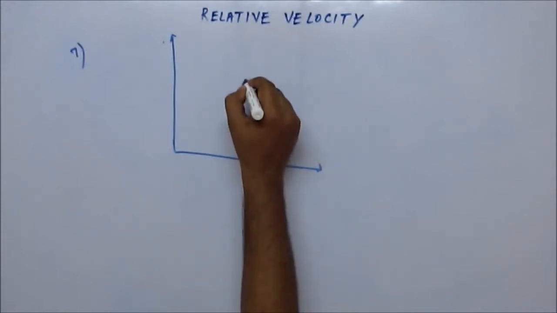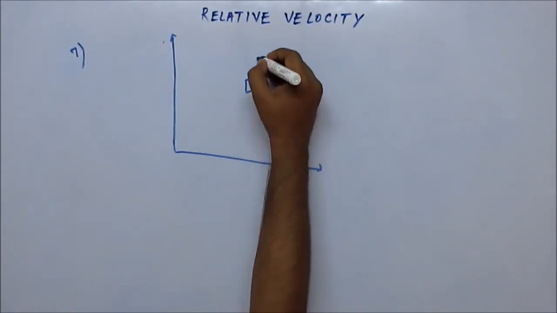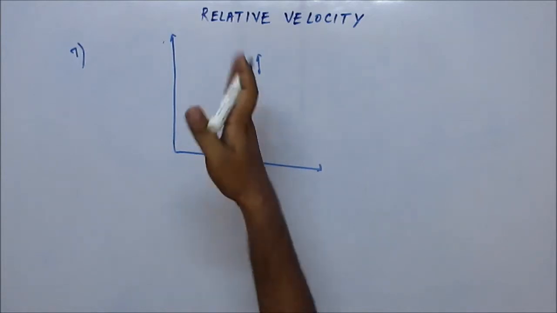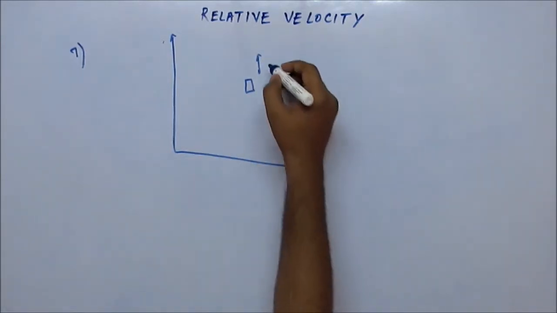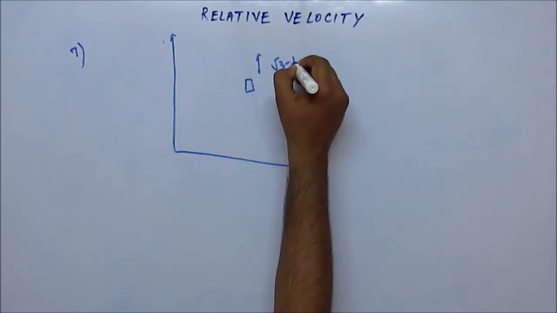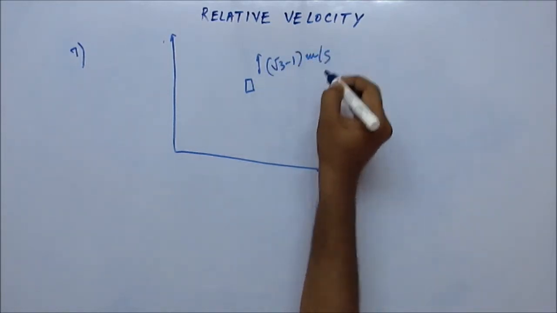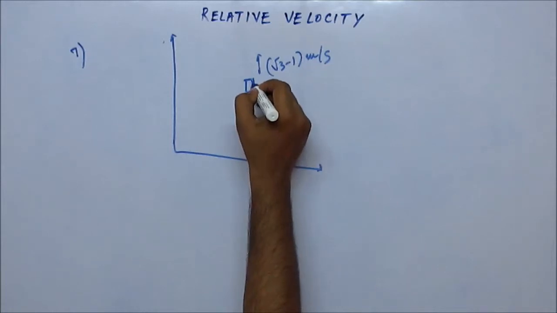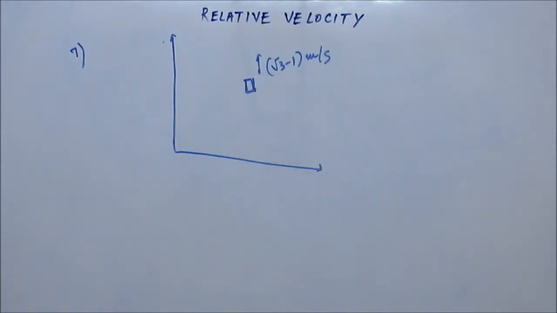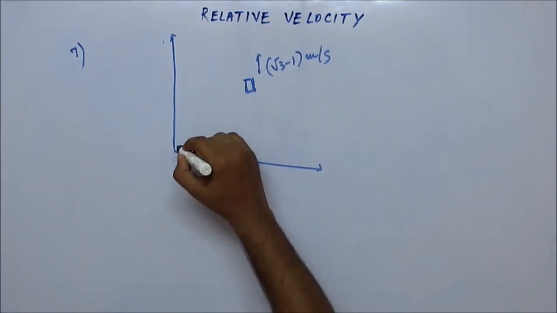This question was asked in IIT JEE 2002. The question is like this: suppose there's a trolley that is going along the direction of positive y-axis with a velocity of √3 - 1 meter per second. This is a trolley. Don't consider the dimension of the trolley, consider it to be a point. Nevertheless, it is going in positive y-axis with the given velocity.